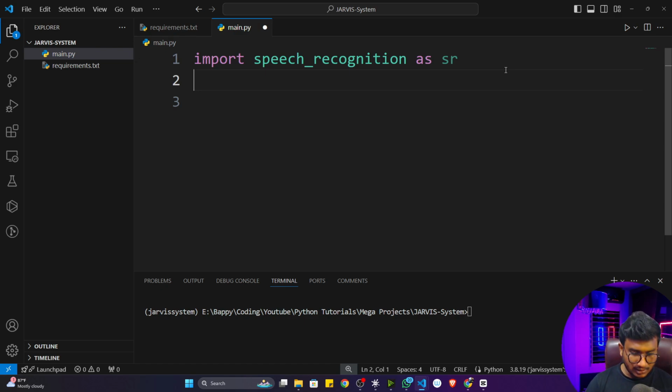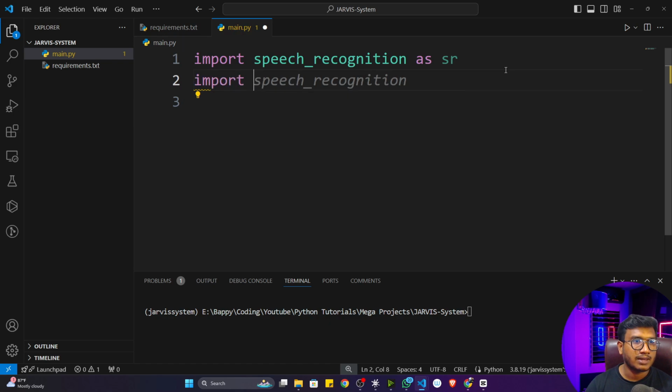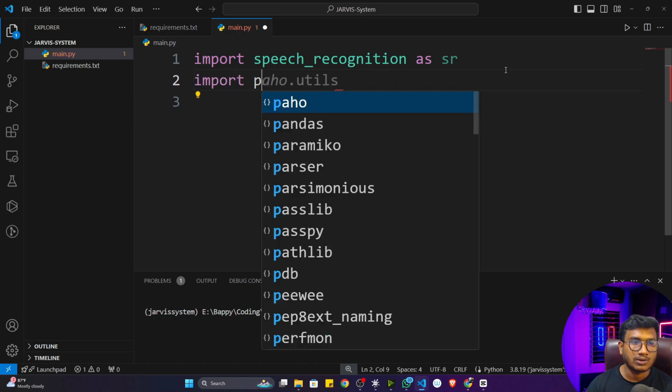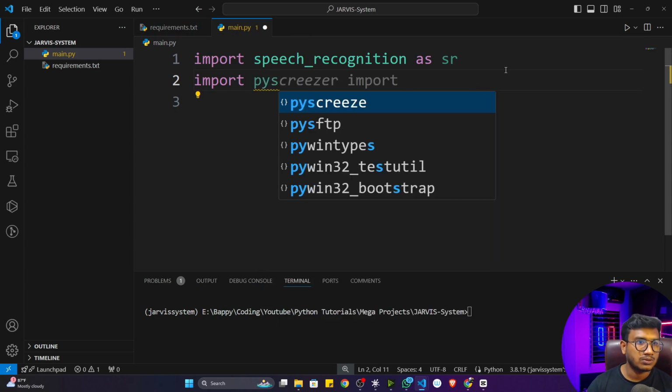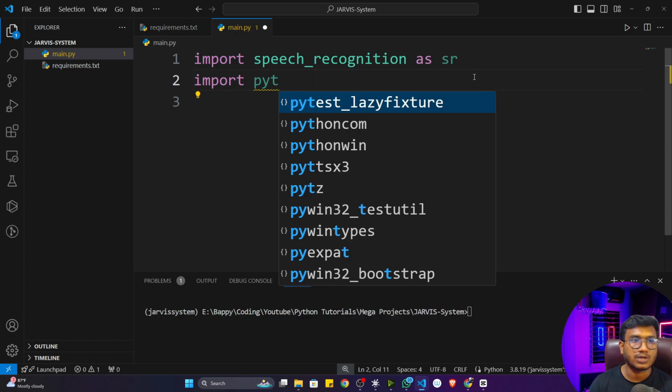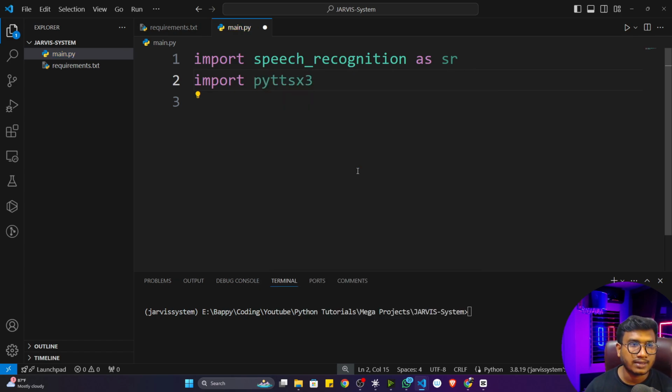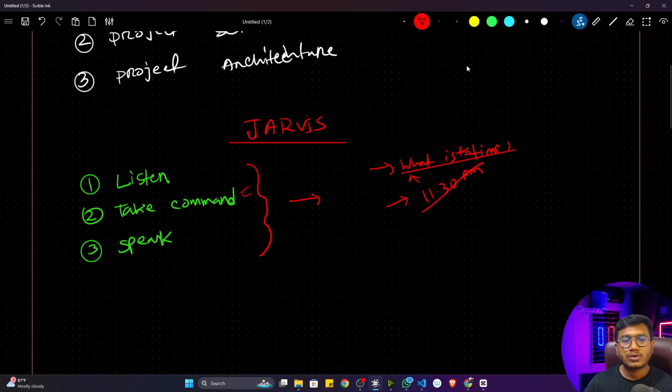Fine. Then the next library I'm going to import is pyttsx3, because I told you I also need to make the speak functionality of my application. For this, I can use Python text to speech, this library pyttsx3. So here the first thing we'll be implementing is the speak function. You can also implement a take command or listen function, but I'm going to create the speak function at the very first.